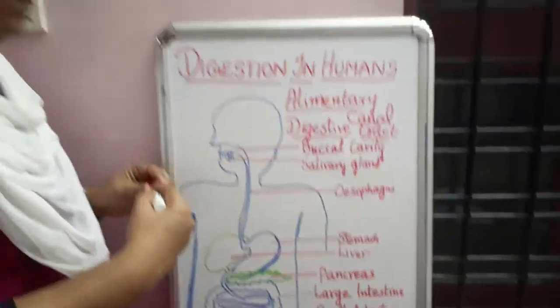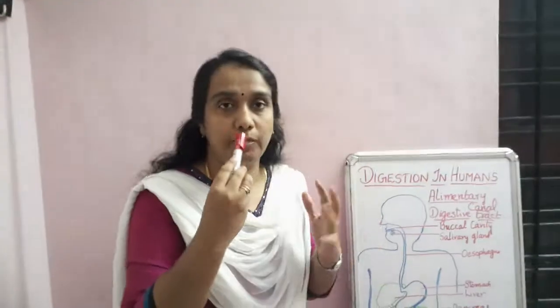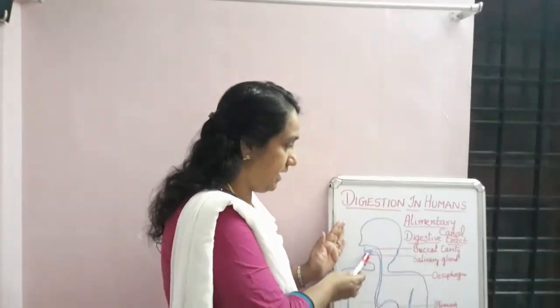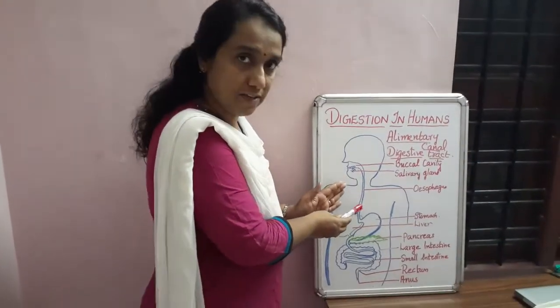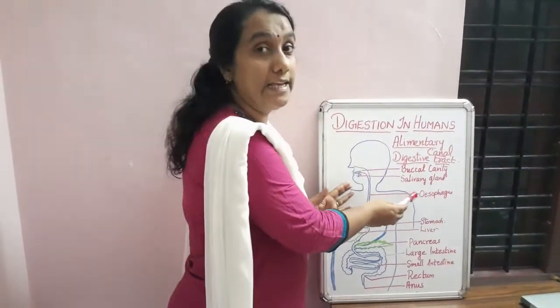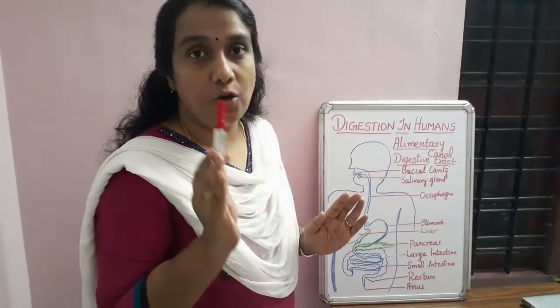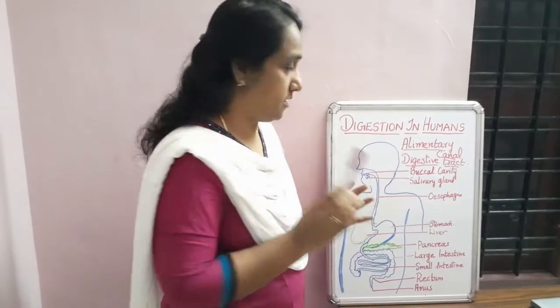So once again I will tell what are the parts of our digestive system. First of all, the mouth, that is known as the buccal cavity. In the buccal cavity, we can see the salivary gland. After that, the tube-like structure is there, that is known as the esophagus. Learn the spelling properly. It is called esophagus. O you should write.